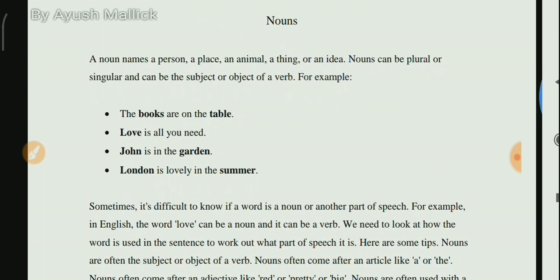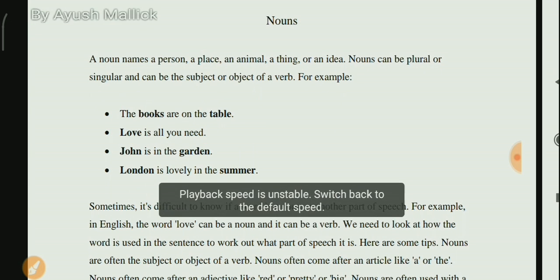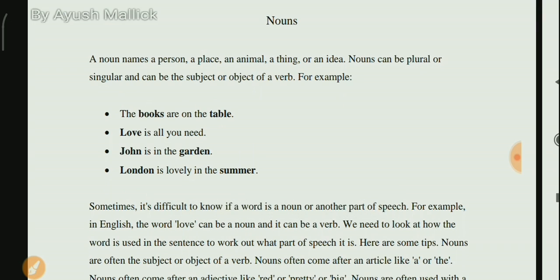Let us see some examples. Like here, the books are on the table. Here, books is our subject, and this is also a noun. And on the table, table is the prepositional object. So table is also a noun, because it is the name of some wooden thing. Books that we study, this is a name of something that we study.